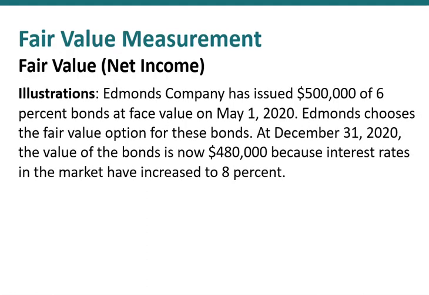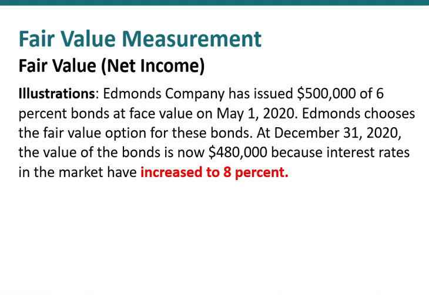So the Edmund Company issued $500,000 of 6% bonds at face value on May 1, 2020. Edmund chooses the fair value option to account for these bonds. At December 31st, 2020, the fair value of the bonds is now $480,000 because interest rates in the market have increased to 8%. Notice the increase to 8%. Interest rates rise, present values decrease.